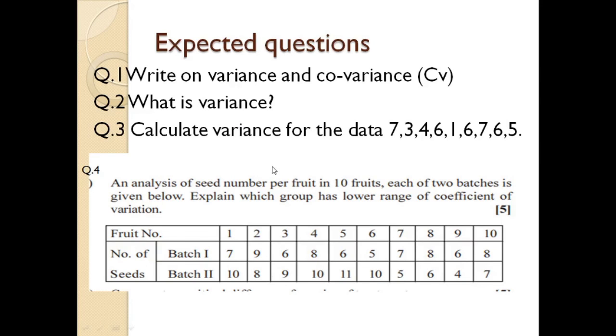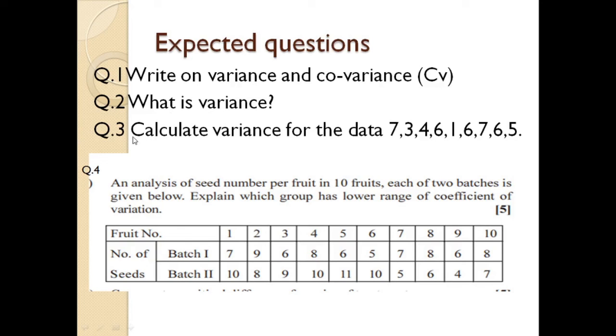Then in the last slide, the expected questions on this topic arise. Question number 1: write on variance and covariance CV. This question is asked for 3 marks. You just write down what a variance is, give the formula, and write down the covariance and give the formula of that. Then question 2: what is a variance? It is also asked for 2 marks.